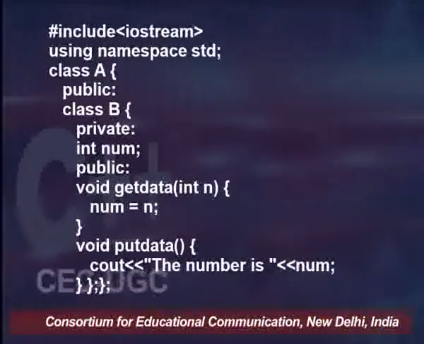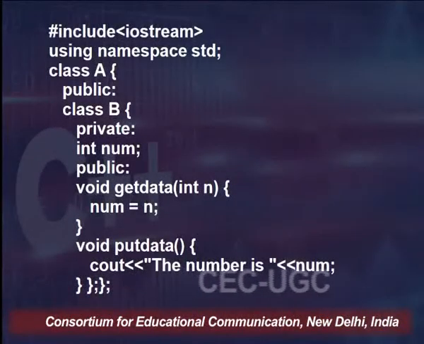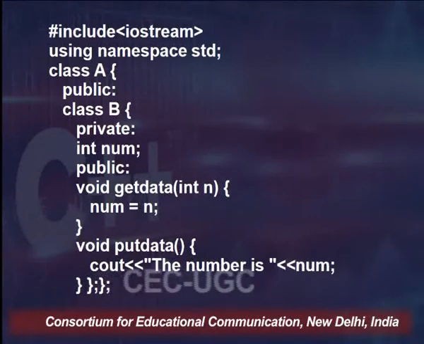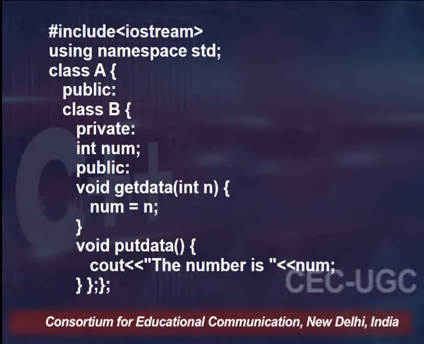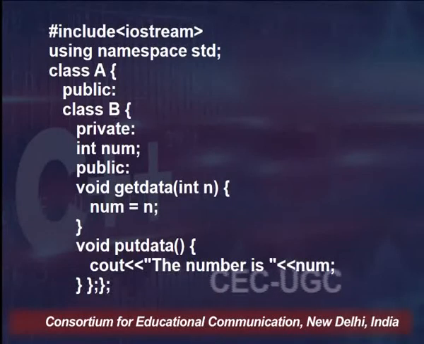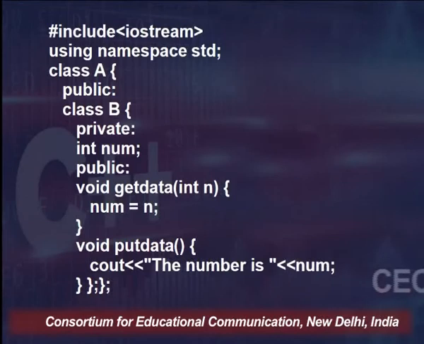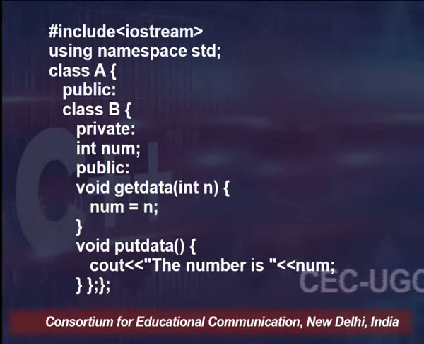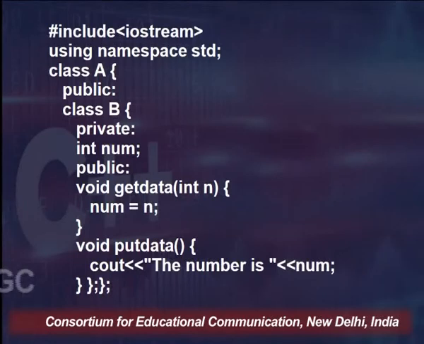Then we have class A, and when starting the definition of class A, within the public section I have named another class, class B. Class B has one private member named num, of type integer. As far as functions of class B are concerned, there are two functions which are defined inside the public section.